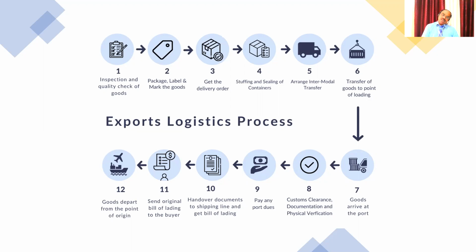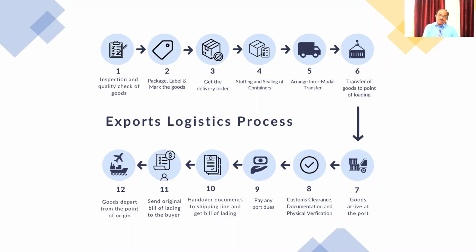Because once the bill of lading is handed over, he is the person who is the owner of the goods. If Vijay Krishna hands over the bill of lading to the ship owner, it is considered possession of the goods. Then it goes to the origin, sorry, destination.